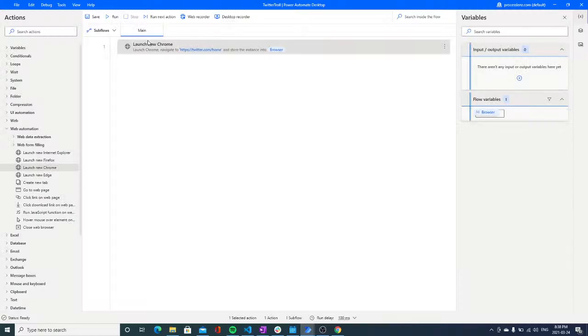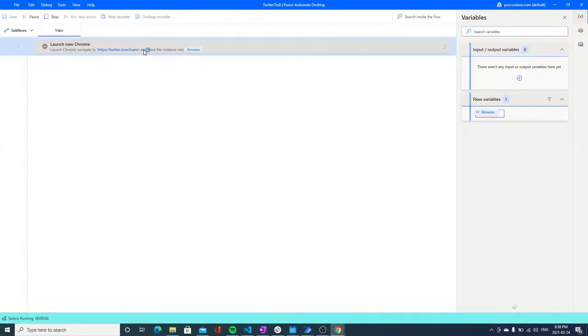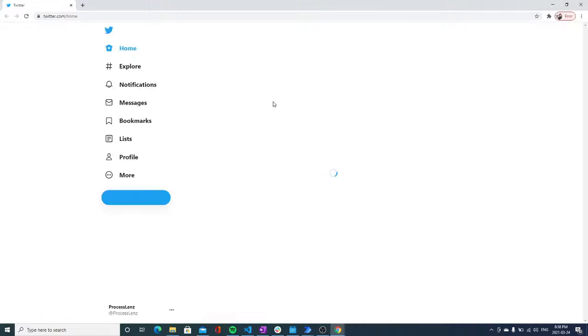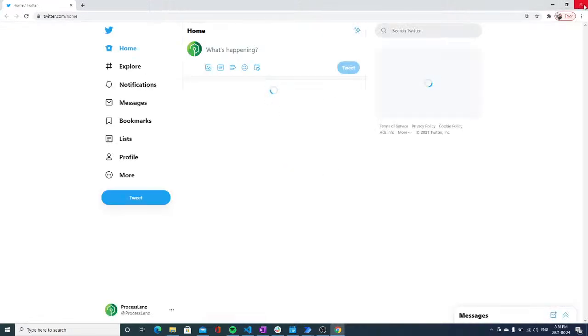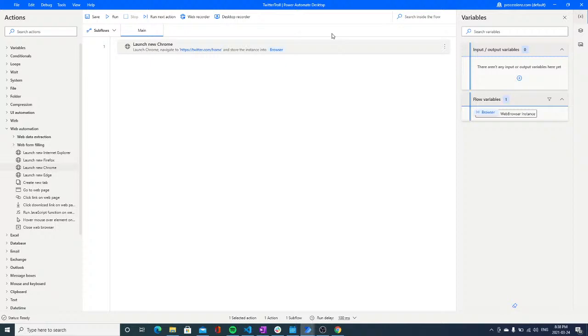Ladies and gentlemen, if this is your first time using Power Automate, you have just created your first web flow that is going to launch Google Chrome on my other desktop. Here we go. And it's just going to go to the Twitter homepage. Perfect. Nothing complex, nothing hard. Now let's do the next step.